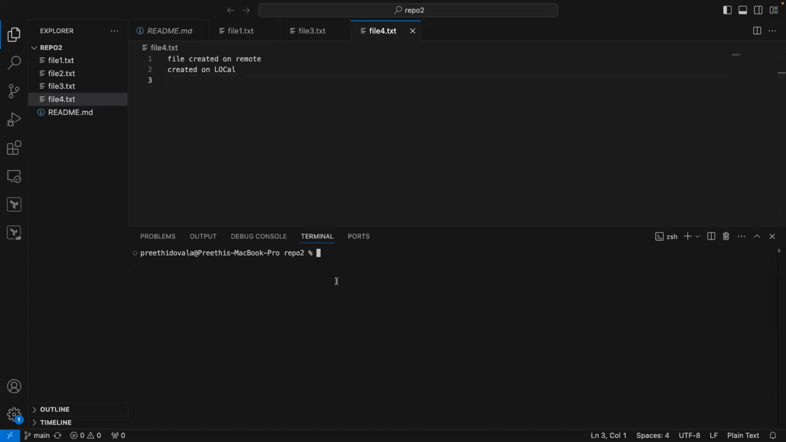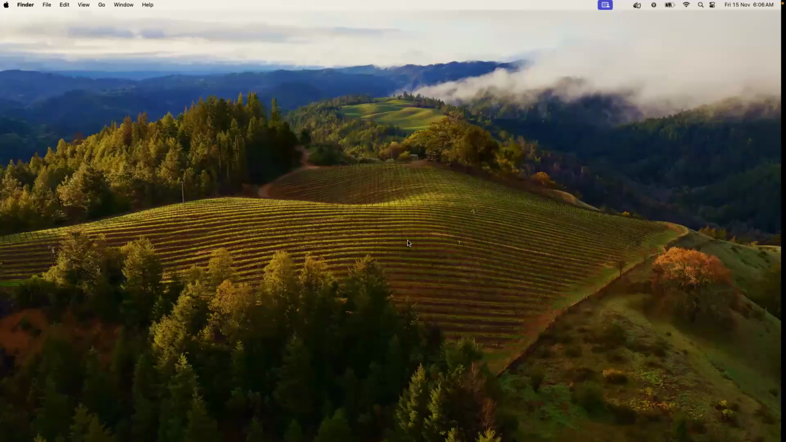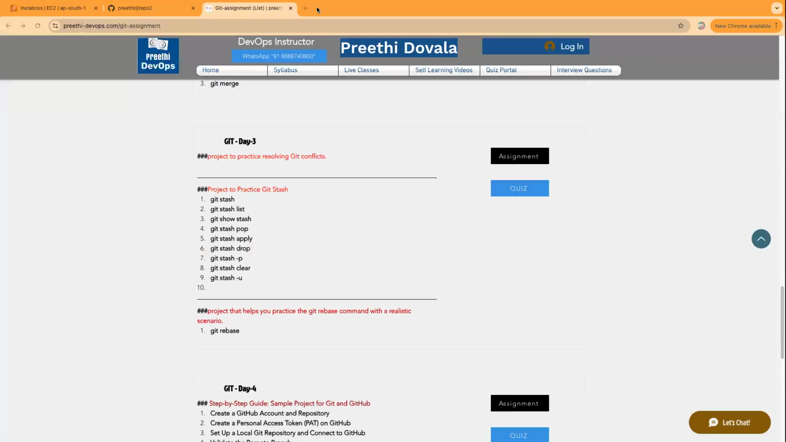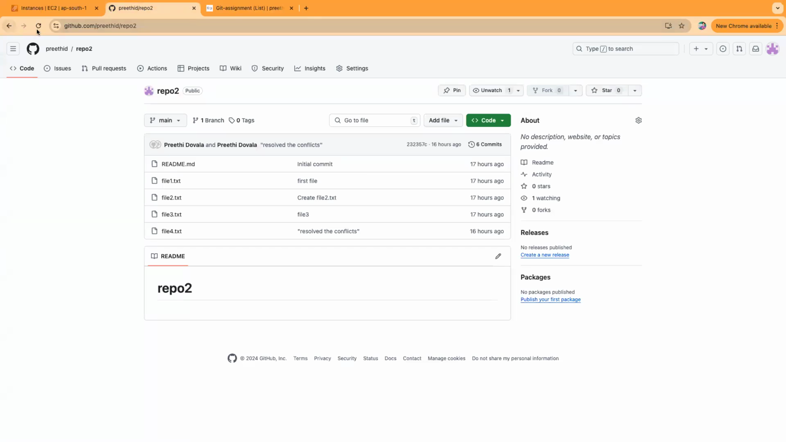So let's get started. Yesterday we were talking about cloning, push, pull, and conflicts on remote and pull with rebase. These are all the things we have done, right? Let's look into a few more things today. Okay, let me go to the GitHub. Okay, this is the repository we are working on.